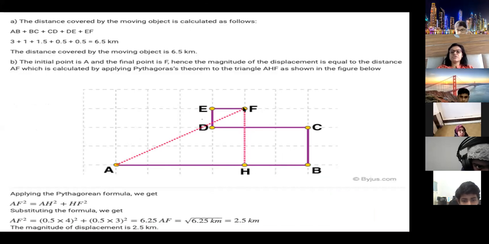You know what is the Pythagoras theorem? Anyone knows what is the Pythagoras theorem in maths? No? You can say that, and I will explain it then. Nobody knows. So the Pythagoras theorem is used to find the distance, and this is a very important theorem in maths.